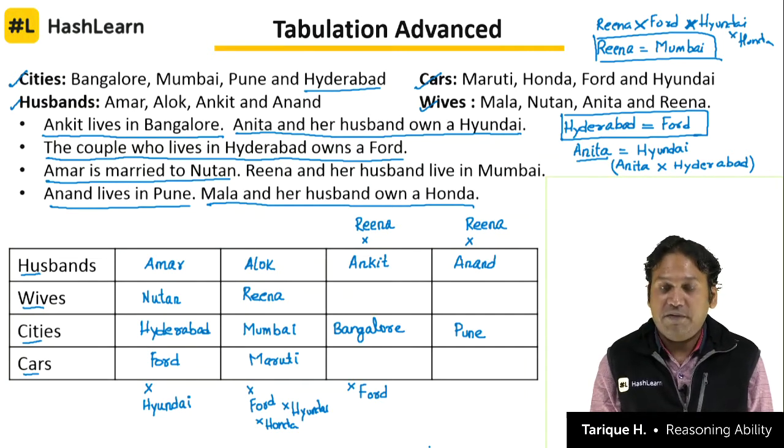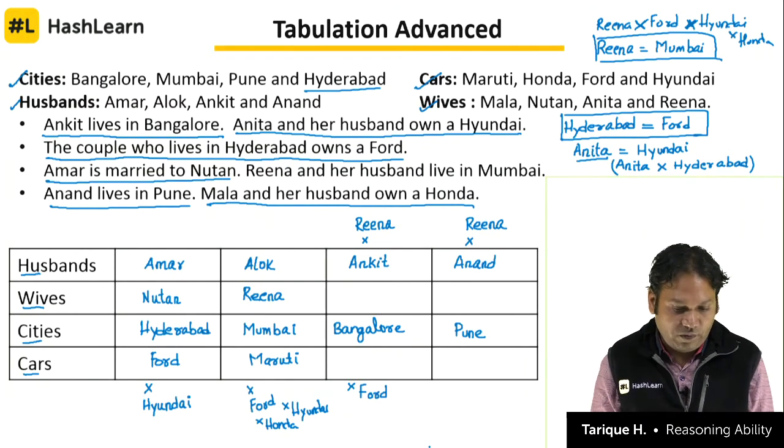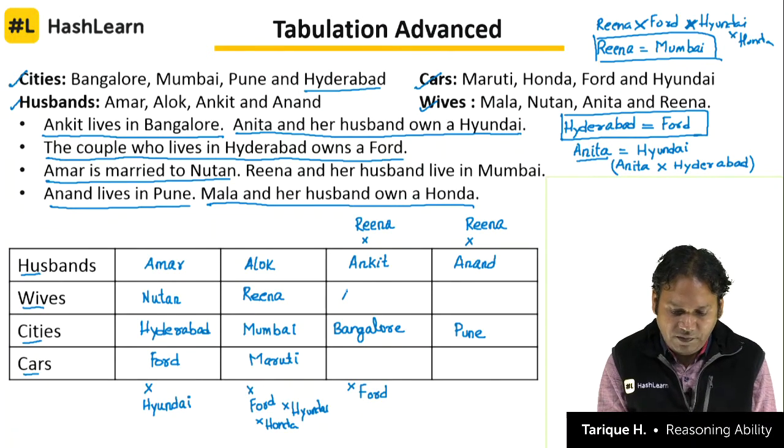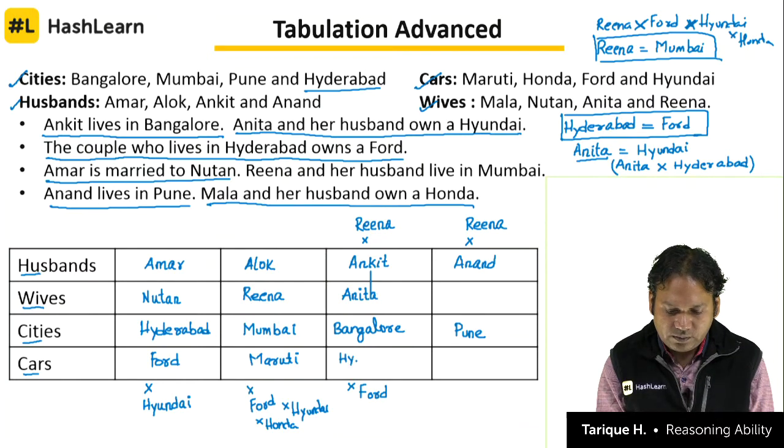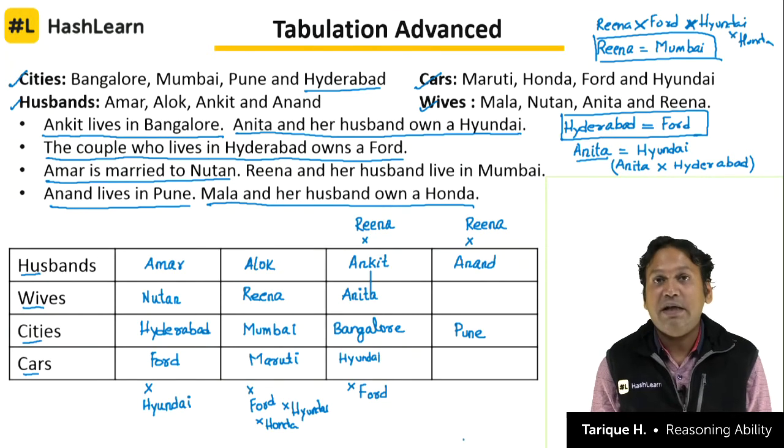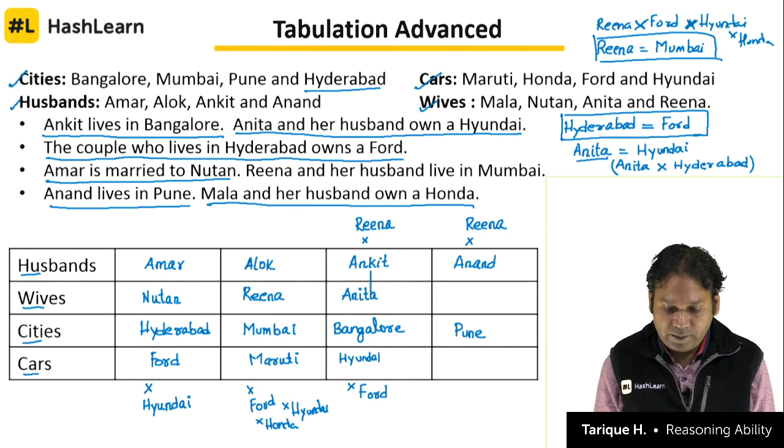Amar and Nutan live in Hyderabad, and they own a Ford. Now Anita and her husband own a Hyundai, but who is Anita's husband? We don't know. Let's just understand here. If Anita's husband is Ankit, then they will own a Hyundai. We don't know that, just write down. If Anita's husband is Ankit, then they'll own a Hyundai.